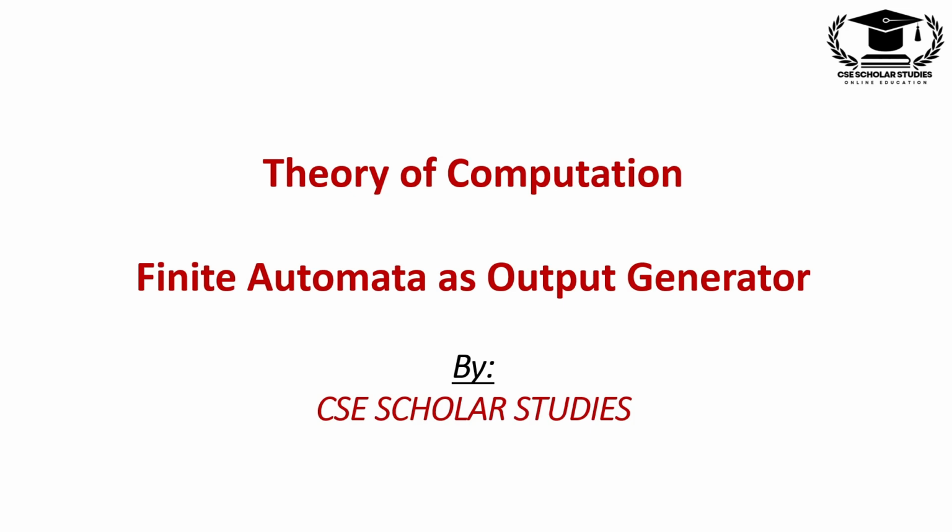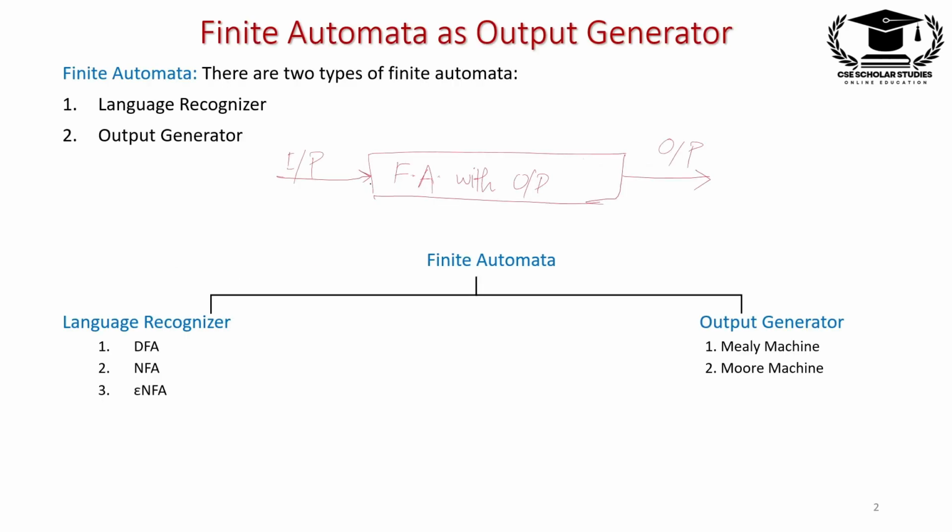In this lecture, I will discuss finite automata as output generator. So let's start. I have already discussed in the previous video all about finite automata, what a finite automata is, and that there are two types of finite automata. One is language recognizer and second is output generator. In output generator, we give any input and get the corresponding output for that particular input. So finite automata are of two types, language recognizer and output generator, right?